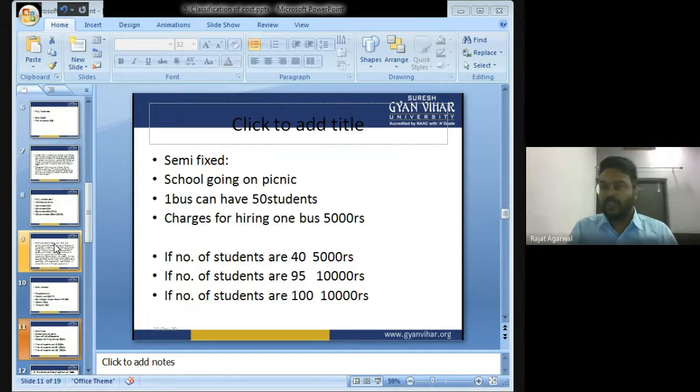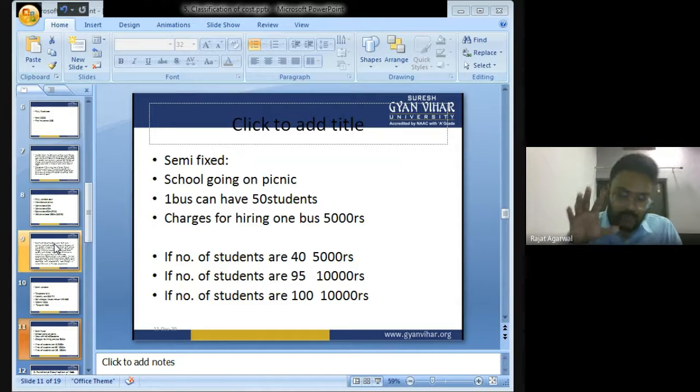What is fixed cost? Fixed cost is that cost which remains fixed no matter how many units you are producing. Or you can say fixed cost is that cost that does not vary with the increase and decrease in the volume of production. On the other hand, variable costs are those costs which increase and decrease with the increase and decrease in the volume of production. Variable cost is that cost which varies, which changes with the increase and decrease in the volume of production.